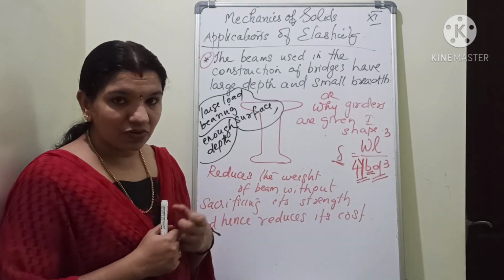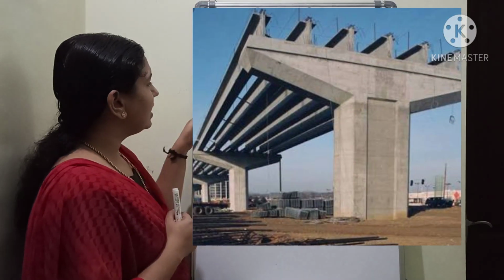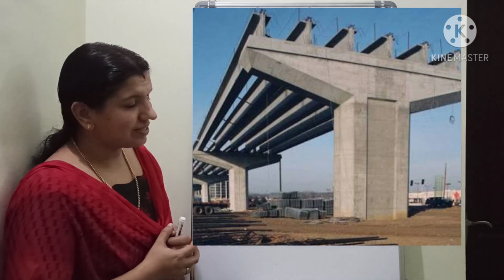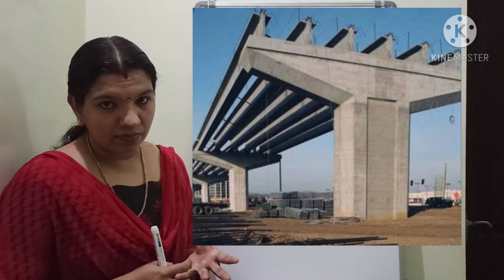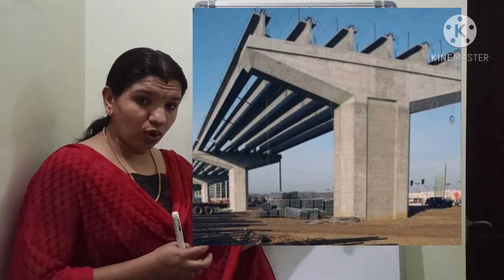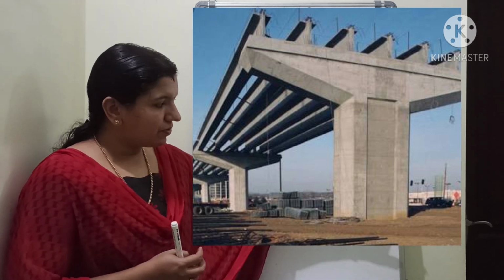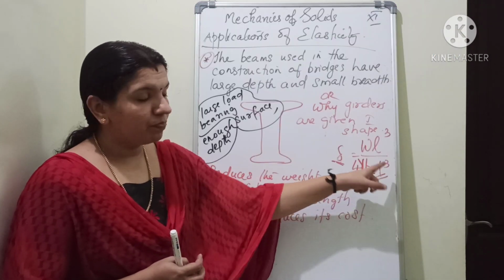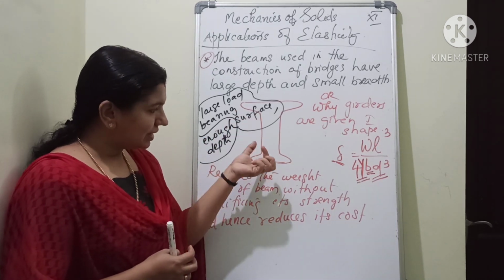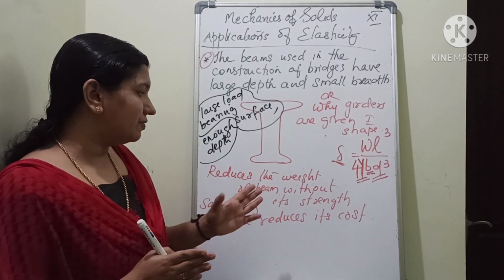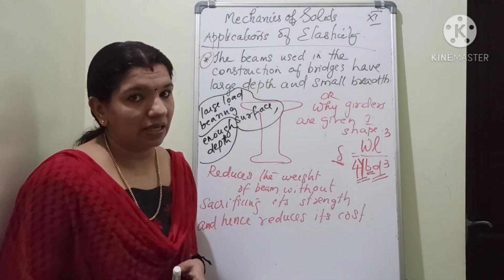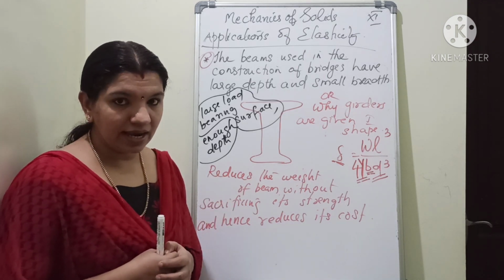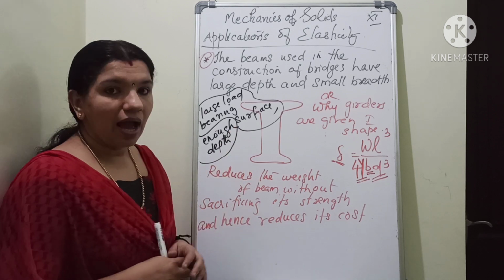And what are the advantages of this I shape? First, it has a large load bearing surface. Second, enough depth is there. I told you that depth should be increased. Breadth also can be increased, but when you compare these two, D is preferred over B since it has a power of 3. So enough depth is there. Then it reduces the weight of the beam without sacrificing its strength, and its cost is also very less compared to the other one. So these are the advantages of using I-shaped girders.